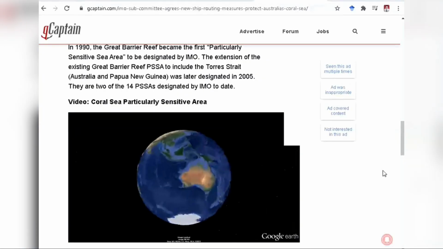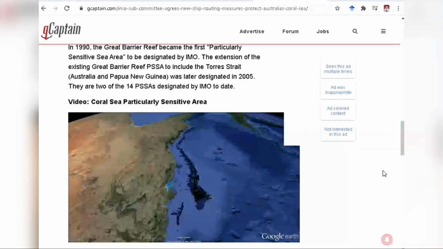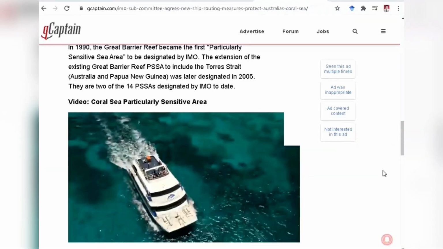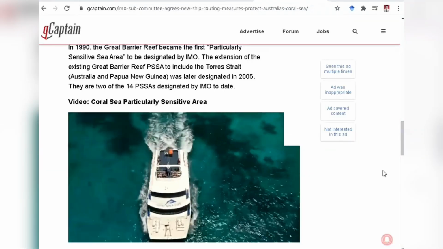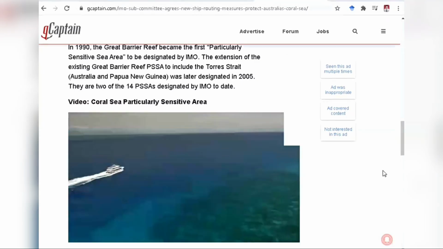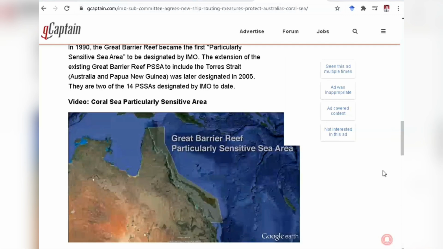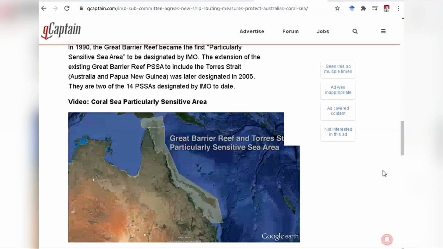The Coral Sea is also home to the Great Barrier Reef, which, at over 2,300 kilometres long, is the largest coral reef ecosystem on the planet and was designated a World Heritage Area in 1981. In 1990, after a submission by the Australian Government, the International Maritime Organisation declared the Great Barrier Reef Marine Park the world's first particularly sensitive sea area. This area was then extended in 2005 to create the Great Barrier Reef and Torres Strait Particularly Sensitive Sea Area.